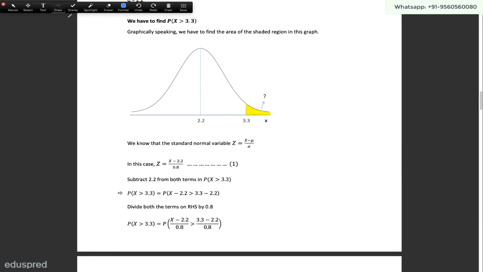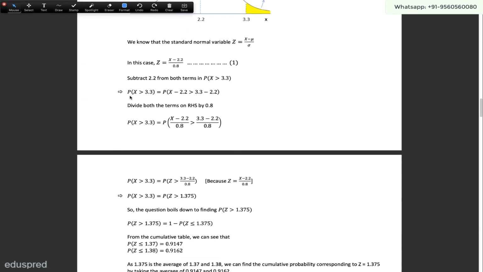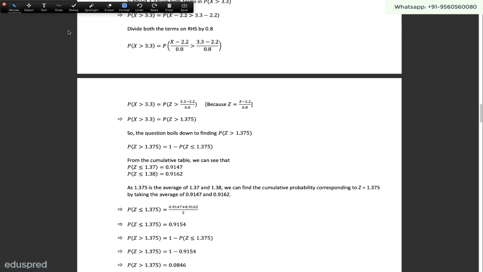So now let's see how we can write this further. Instead of this, I can write z, because this is how z is defined. So this probability is now equivalent to finding the probability that z is greater than this particular value, and this value is 1.375.